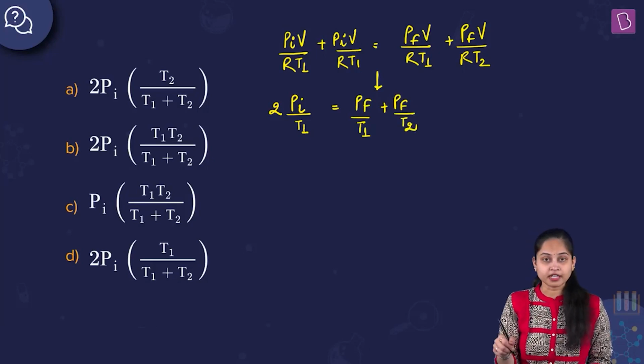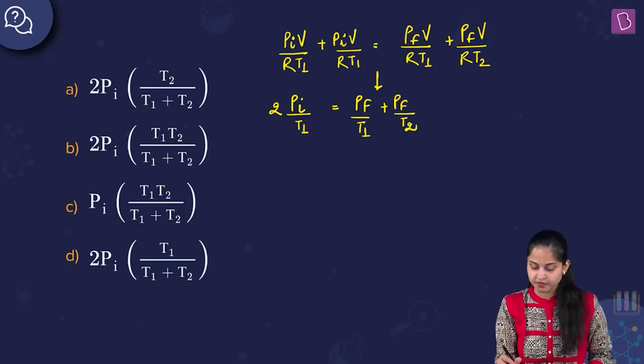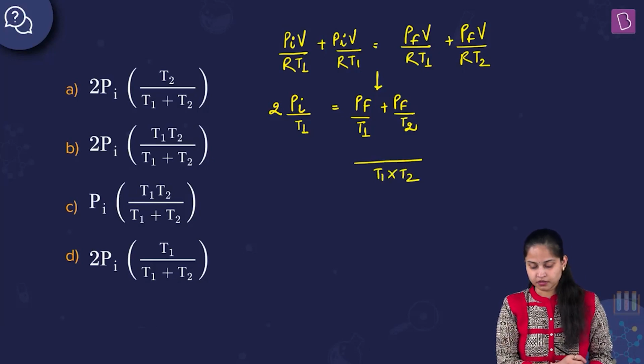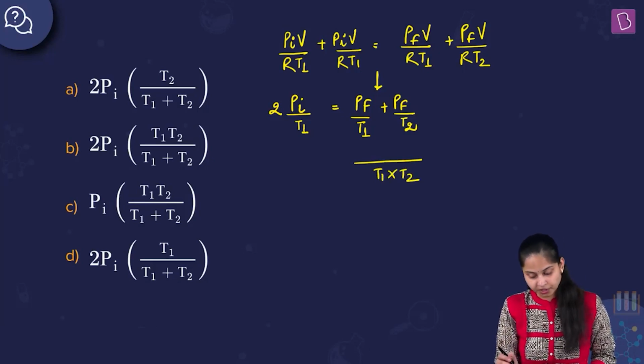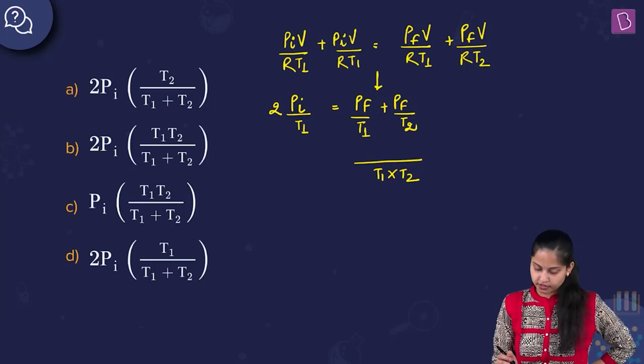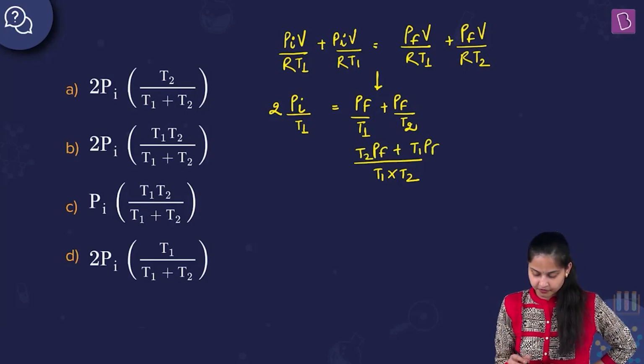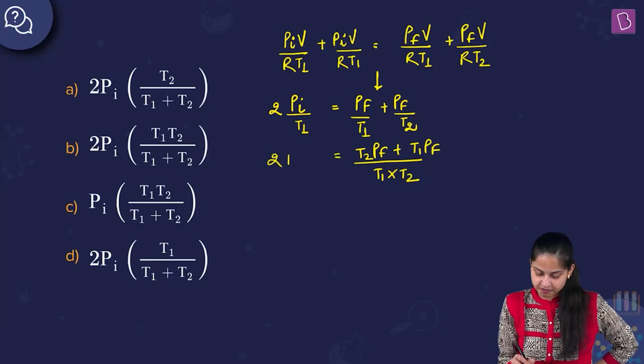Okay, we need to find out the value of PF. So it will be T1 into T2. Okay, so what does it become? Let's check that out. It's T2 PF plus T1 PF, which is equal to twice of Pi upon T1.